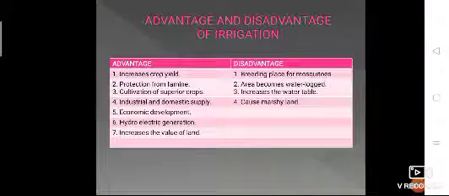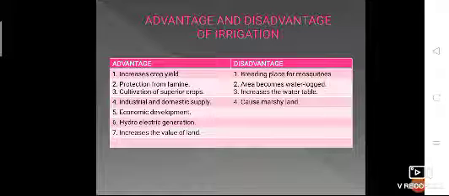Okay, so let's talk about advantages and disadvantages of irrigation. First, even during the low rainfall period, the yield of crops can be increased by a proper irrigation system. Second, the food production of a country can be improved by providing water throughout the year.